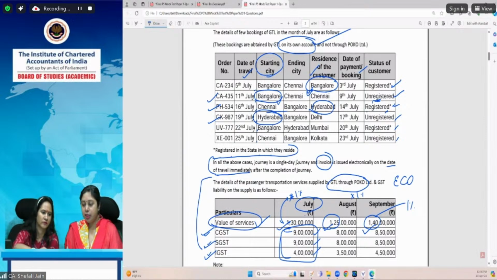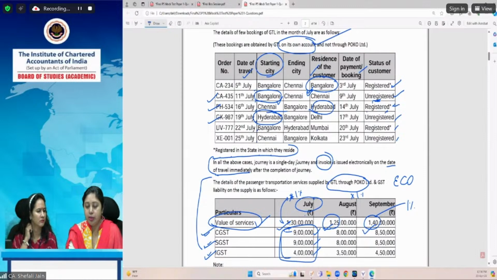In the question, the place of supply of order numbers CA 435, PX 534, GK 987 is asked. Since ma'am is explaining, we are telling you the examples. We are taking the place of supply for all 6 cases, but the question asks only 3. You have to keep this in mind while answering the question in the exam. Sometimes information is given to you, but that might not be asked in the exam. We are doing it only for our information and practice purposes.